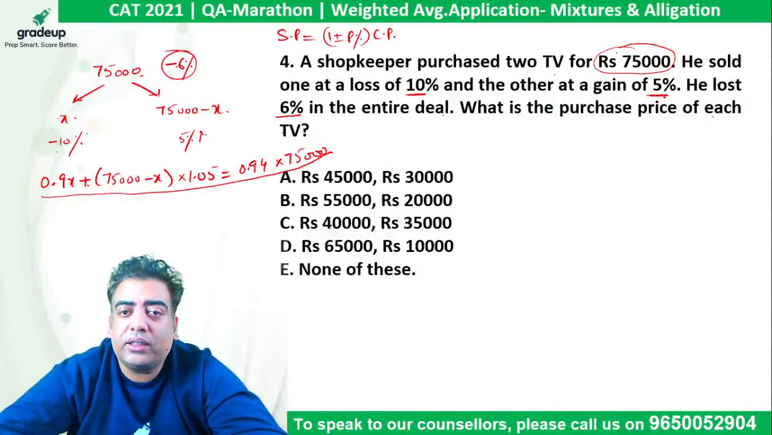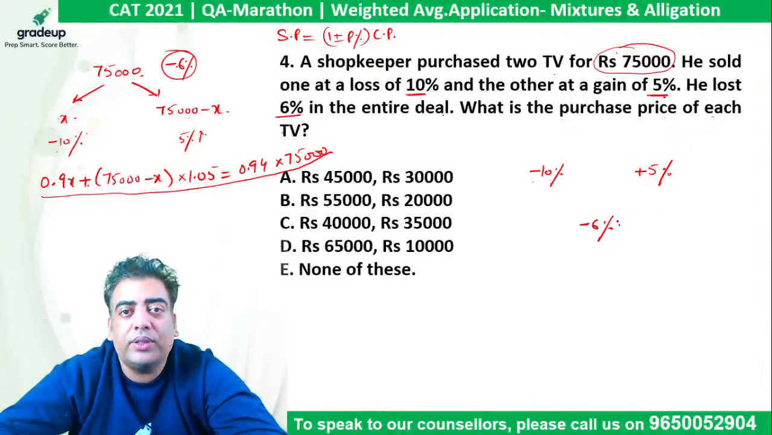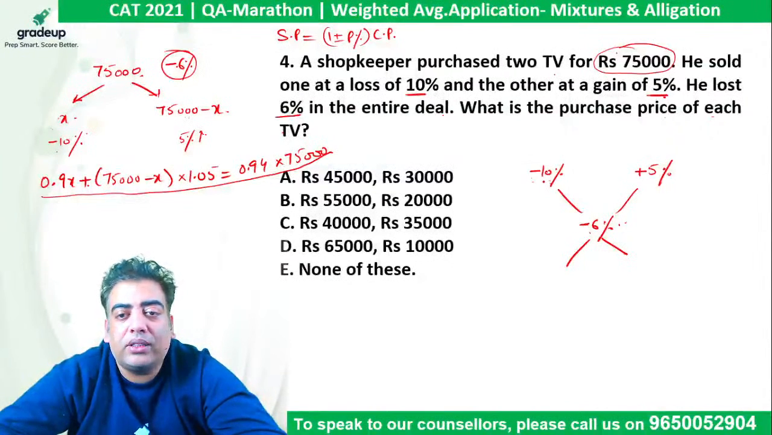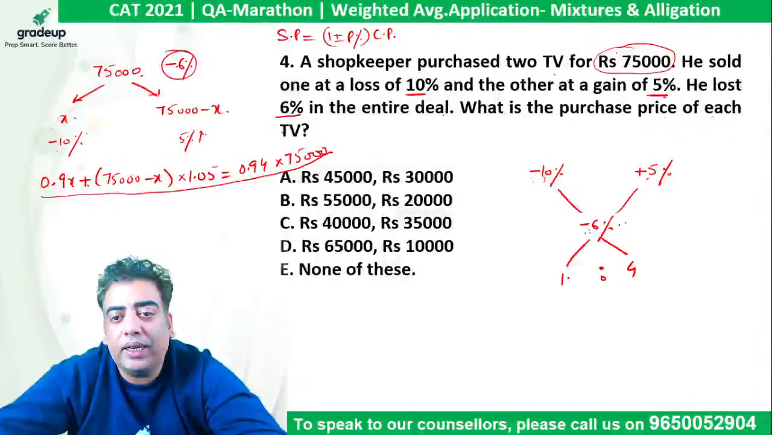But if we use alligation here, where we need to focus is, in one article there is a loss of 10, so I am writing minus 10. In the other there is a gain of 5, so I am writing plus 5. Overall there is a loss of 6, so this will be the average value. Now alligate it. So minus 6 minus of minus 10, that comes out to be 4. And on the other side, 5 minus of minus 6 comes out to be 11, which means the ratio